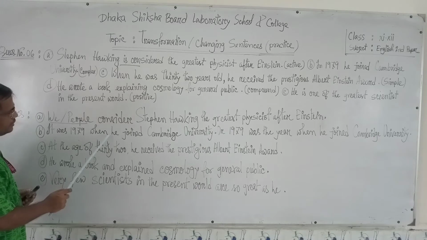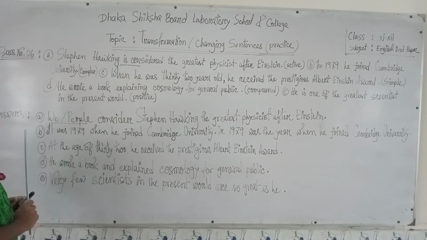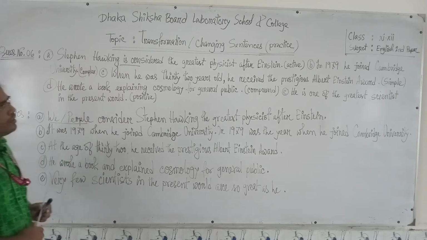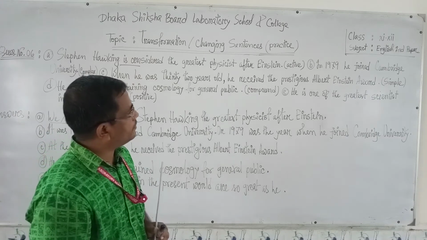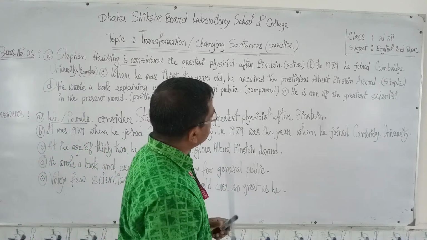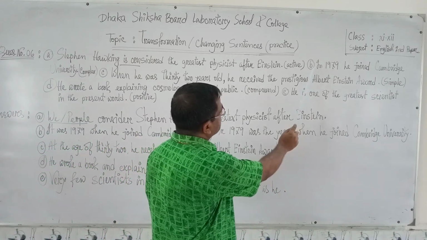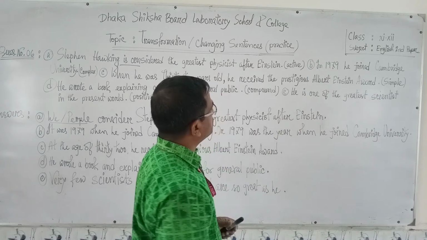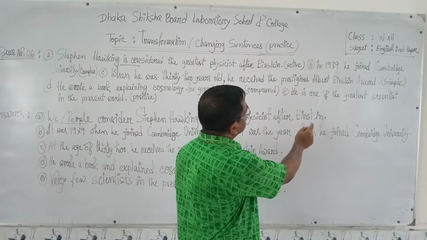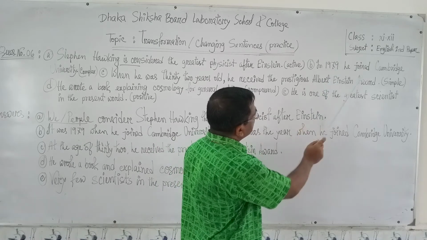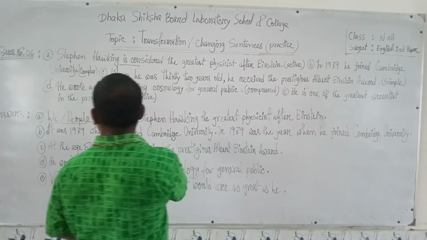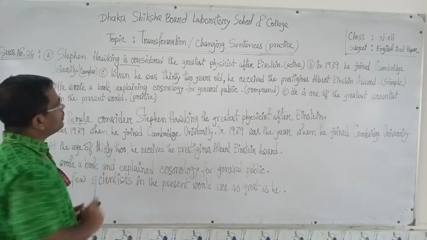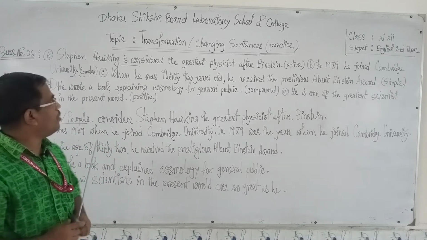I think I have skipped on sentence. Let's do question number B first. In 1979 he joined Cambridge University. You are to change it into complex sentence.